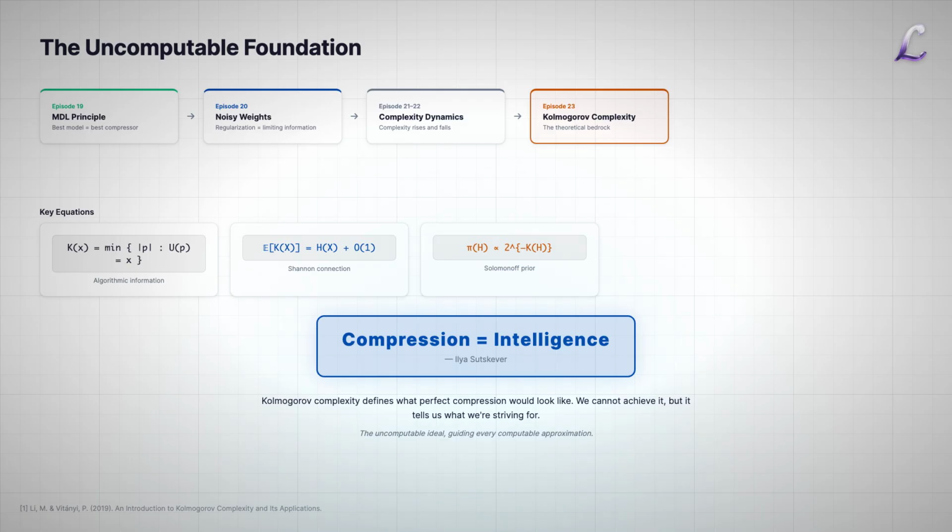K(x) answers the question, what is the absolute minimum number of bits needed to describe x? It's uncomputable, a theoretical limit we can never reach. But like the speed of light in physics, it constrains everything. Every compression algorithm gives an upper bound on K(x). Every model selection criterion approximates the